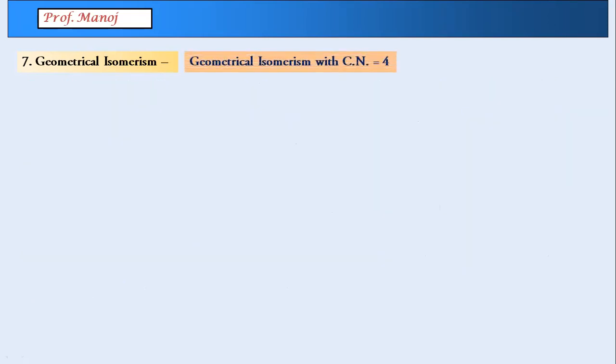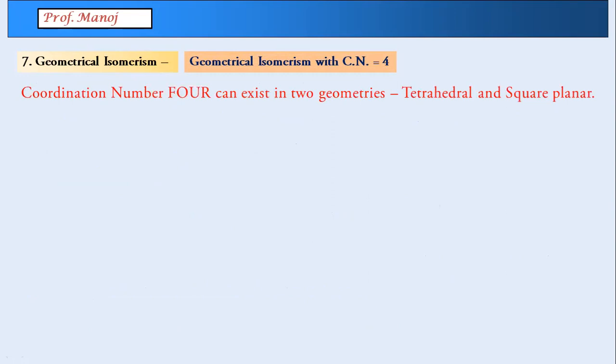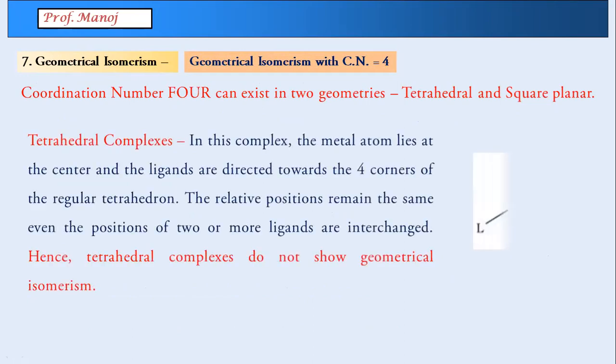So we will start with geometrical isomerism with coordination number 4. Coordination number 4 leads to two structures, either tetrahedral or square planar. Tetrahedral, as we know, is like this.